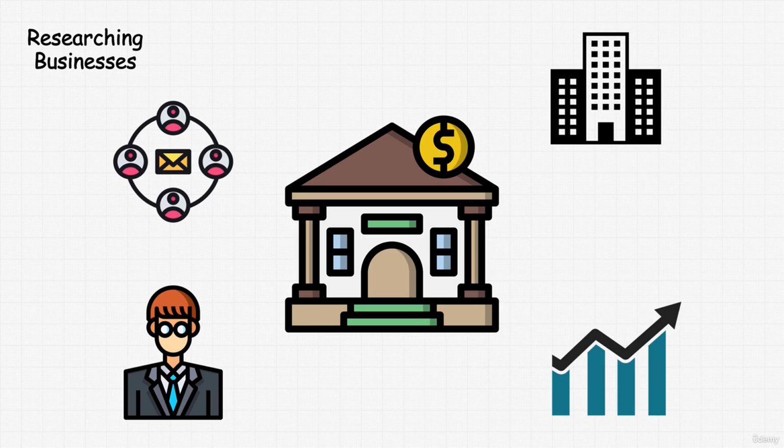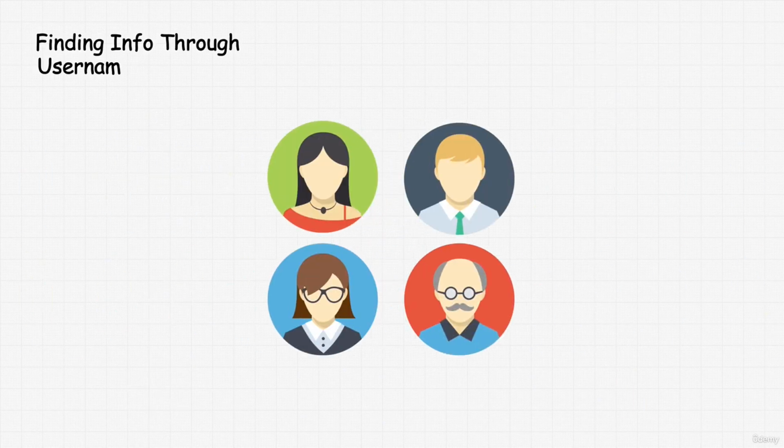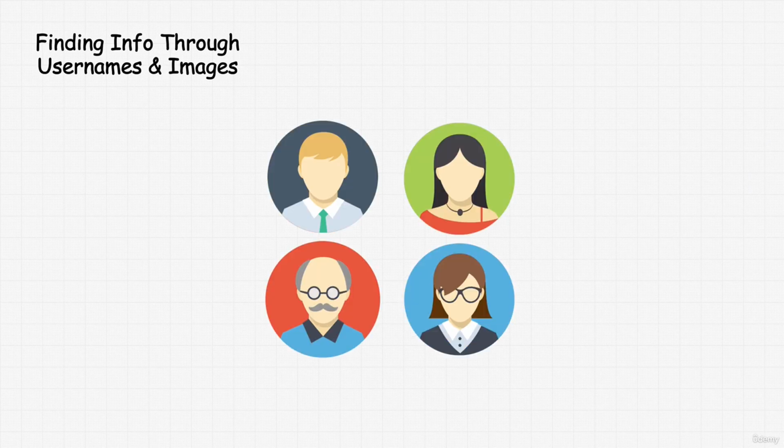And after that, we will find information through usernames and images. Finding information through usernames and images is another critical skill. This starts with username analysis. Tracking usernames across different platforms can reveal a wealth of information. We will explore tools and techniques for gathering and analyzing data associated with specific usernames.